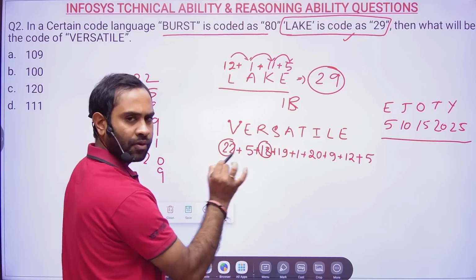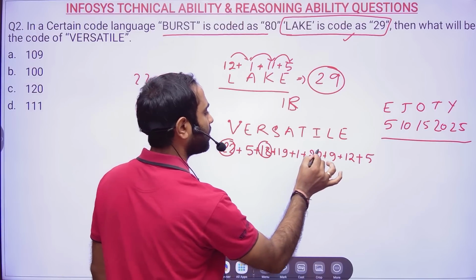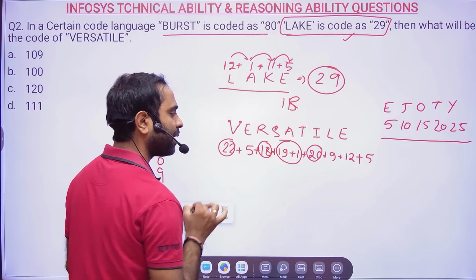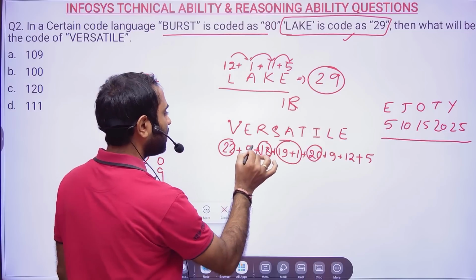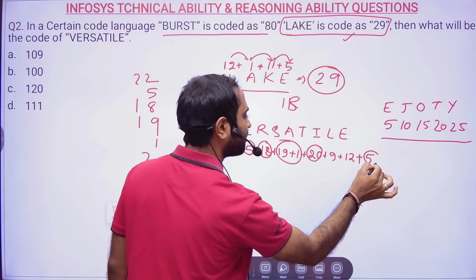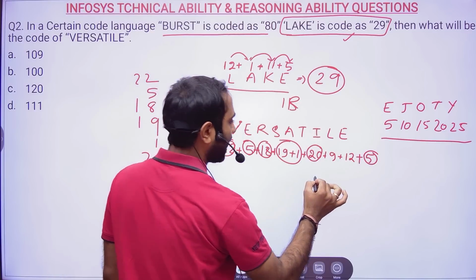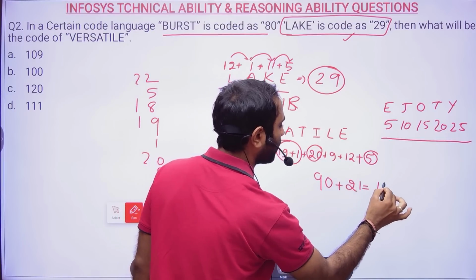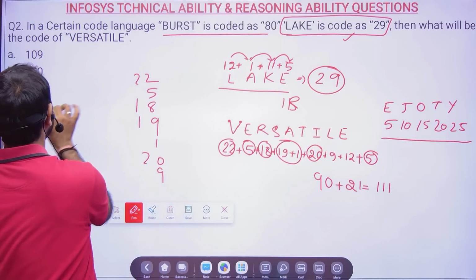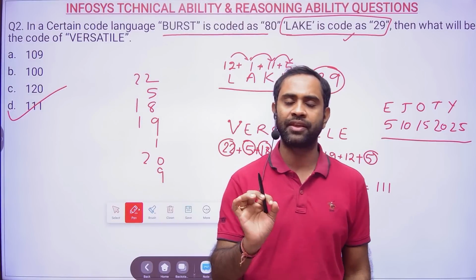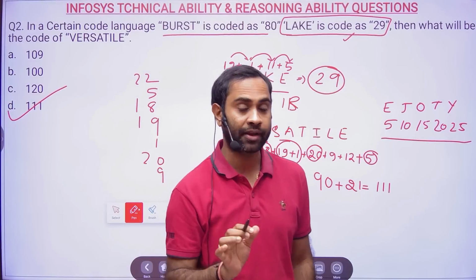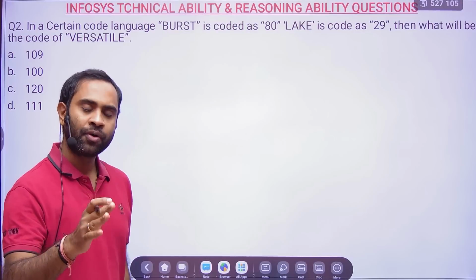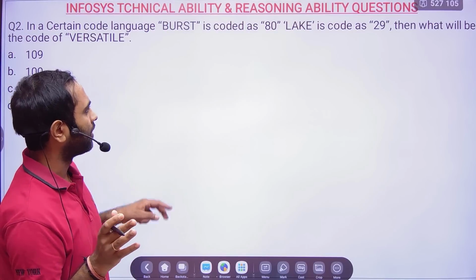So 22 plus 8 will be 30, and 10 makes 40. 40 plus 20 will be 60. 60 plus 20 will be 80. 80 plus 5 plus 10 will be 90. 90 plus 12 plus 9 will be 21 more, so it is 111. So when you are doing this in the examination, please do things in a smarter way, because you are smart. That you have to tell yourself, and I know you all are capable enough.